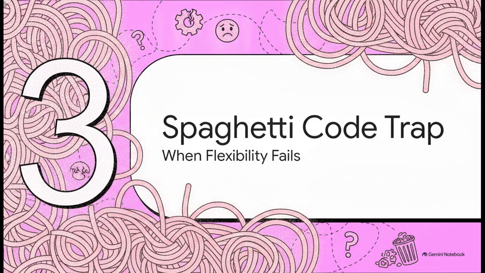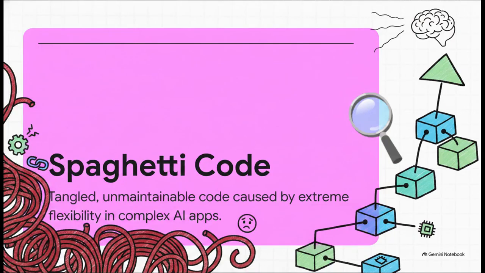Section 3. The spaghetti code trap. When flexibility fails. Let's say you've completed your roadmap. Fast forward a few months and you're building real AI tools. Suddenly, you hit a wall. You run into the messy reality of applying these skills at scale. You've entered the spaghetti code trap.